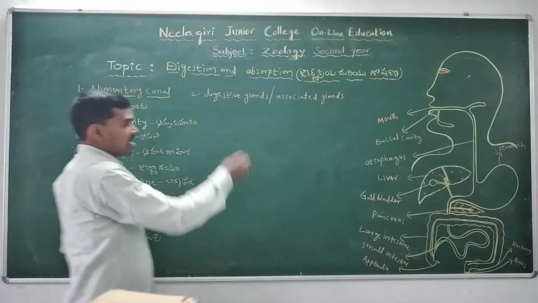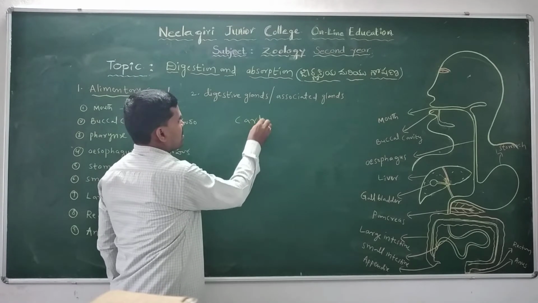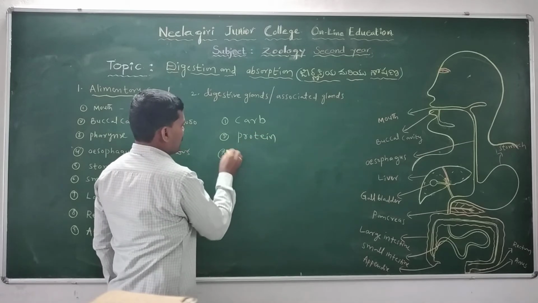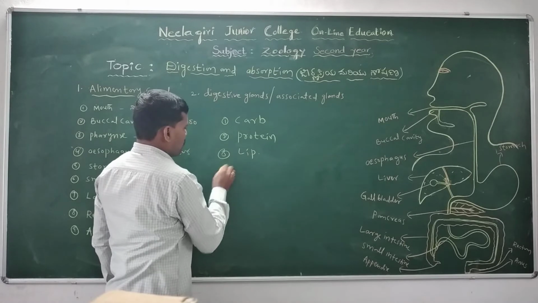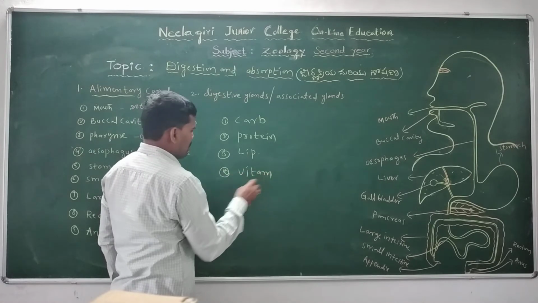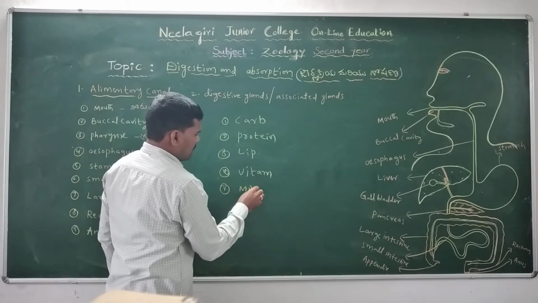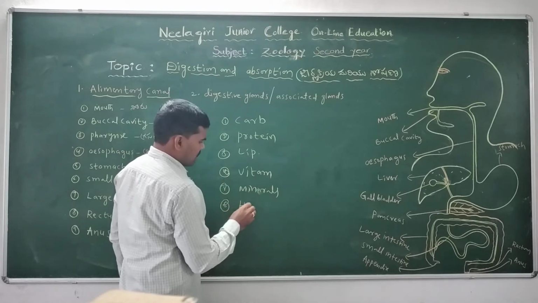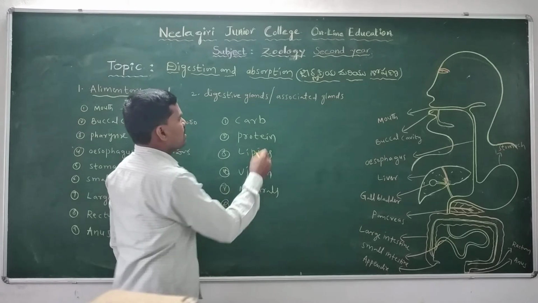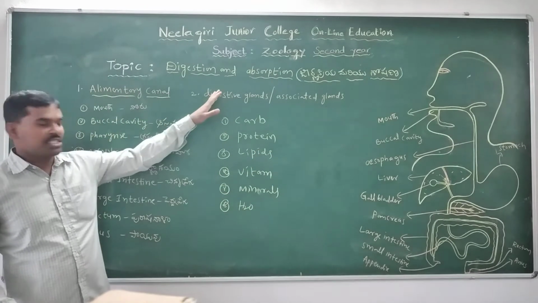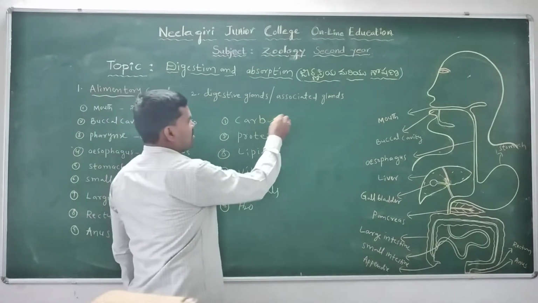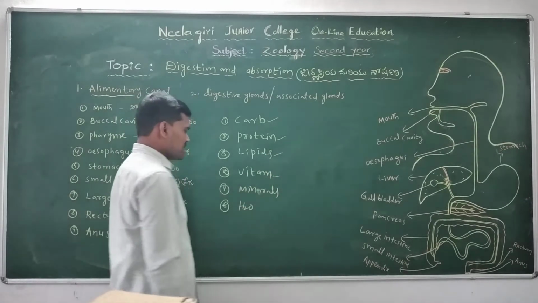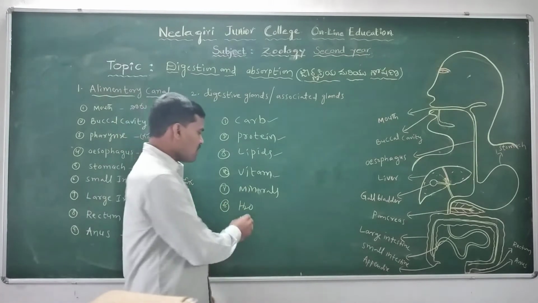So food is basically carbohydrates, and the second one is proteins, the third one is lipids, the fourth one vitamins, the fifth one minerals, and the sixth one water. So every food item consists of these six components.